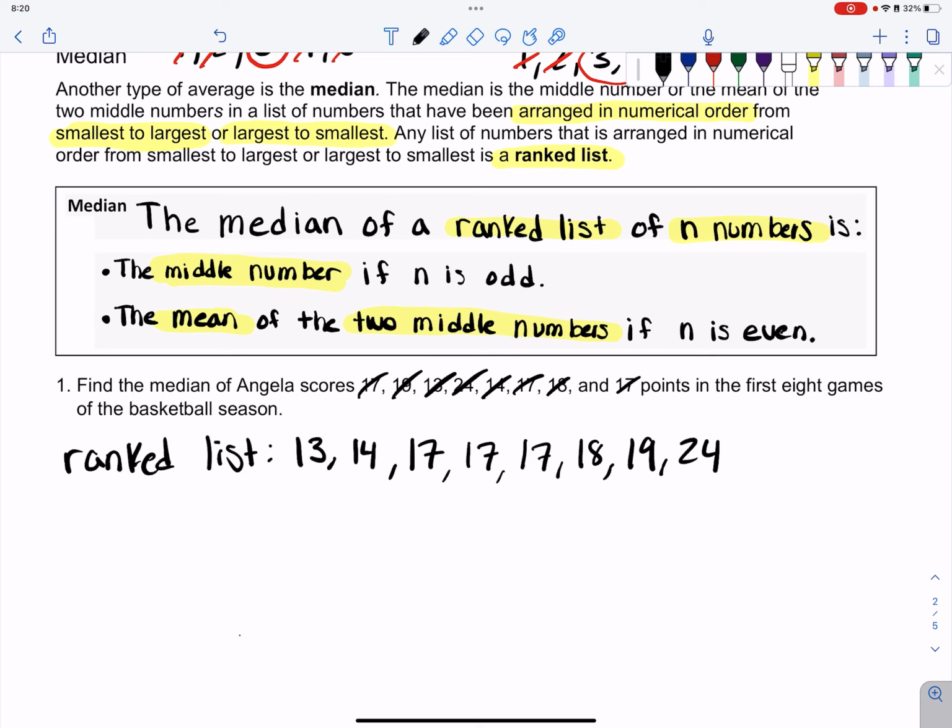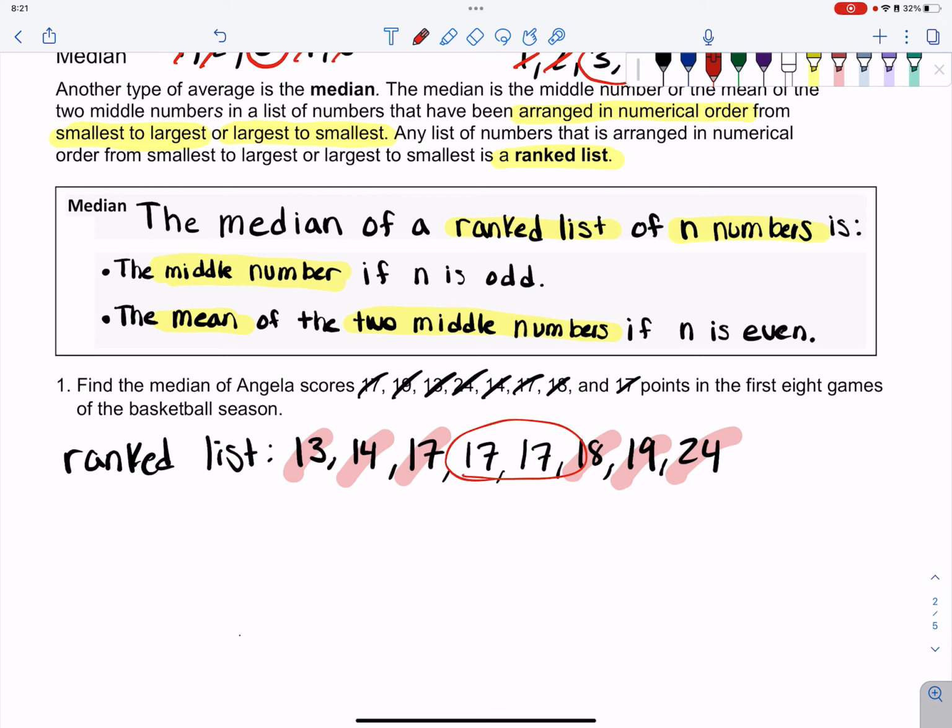Okay, so now to find the median, my preferred method is to usually just cross 1 off from both sides until I am left with 1 number in the middle or 2 numbers in the middle if I have an even amount of numbers. So we have 8 numbers here, so I'm going to be left with 2 numbers in the middle. If I cross 1 off from both sides, got rid of 13 and 24, and then we can cross off 14 and 19, and then 17 and 18. So now I am left with my 2 numbers in the middle.